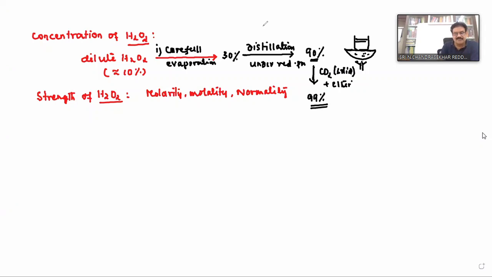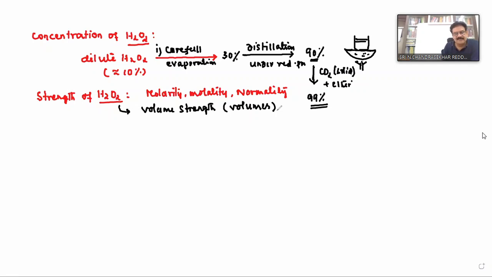At the same time, in case of hydrogen peroxide, we use another concentration term, which is called volume strength. We can also call it volumes. This is not quantity; this is the strength of hydrogen peroxide.